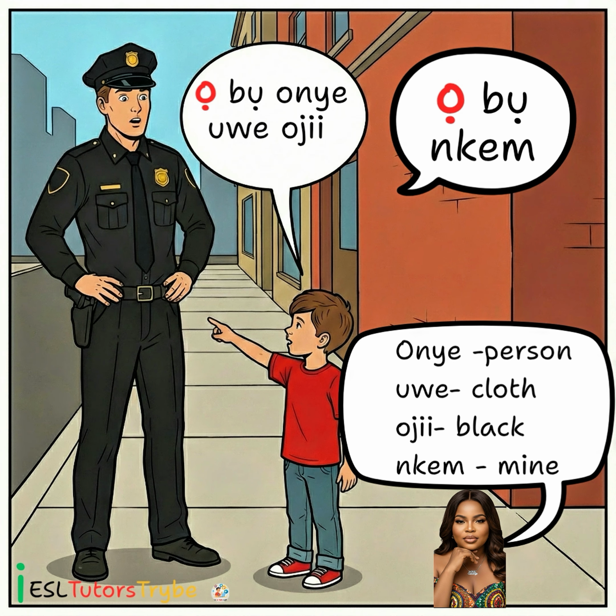Uwe means cloth. Ojii means black. So ọ bụ means he is. Bụ means is. You can also say ọ bụ nkem, meaning it is mine.